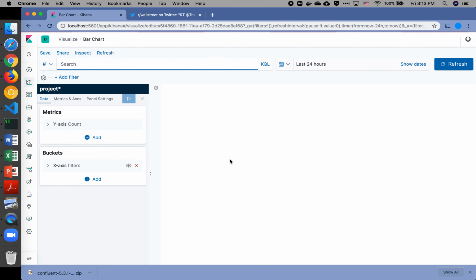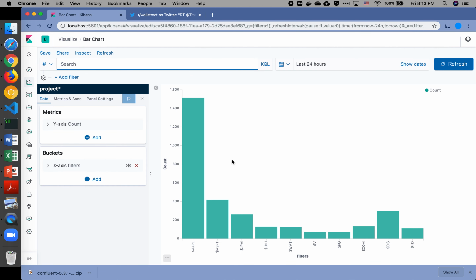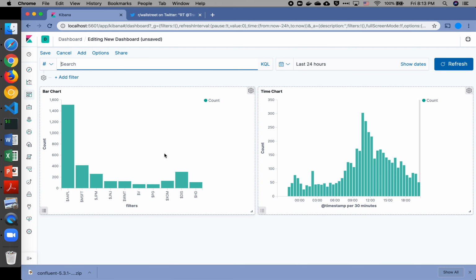We can also visualize the data differently. Here is the counts for each stock over the last 24 hours. We have Apple at 1512, Microsoft at 416, and so on. We can put both of these charts into the dashboard so that we can look at them together. And that's all for this project.